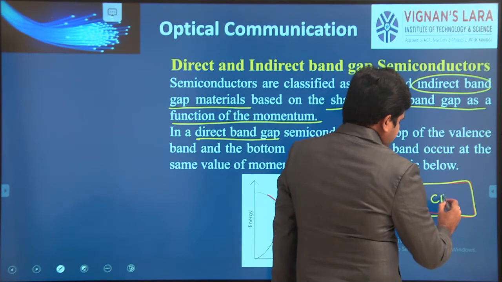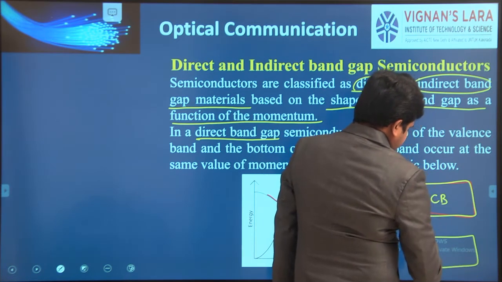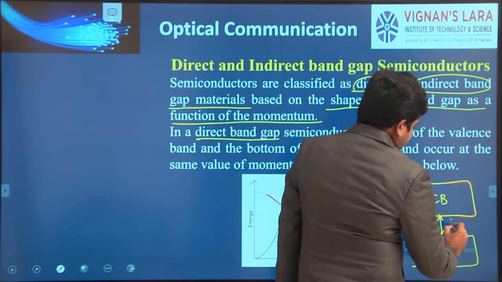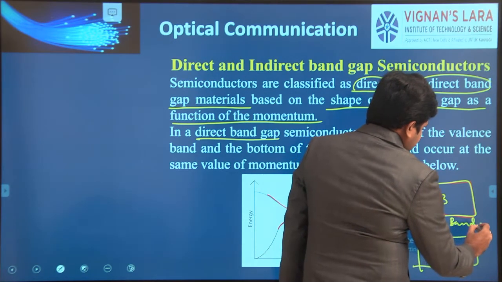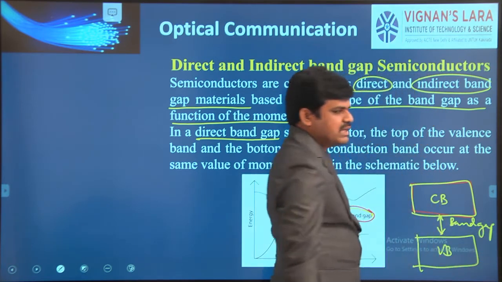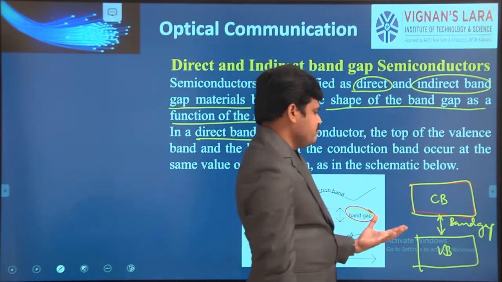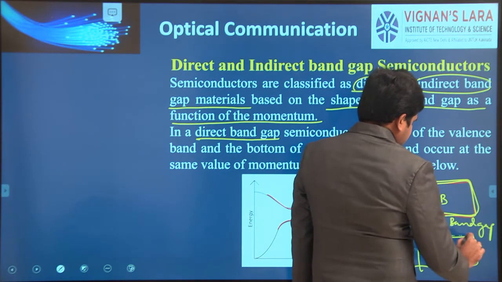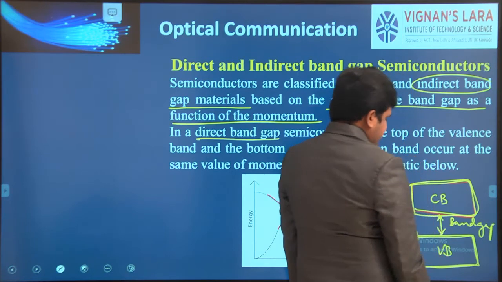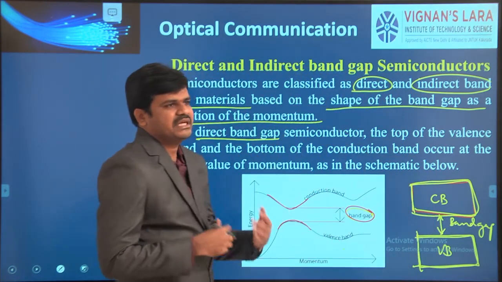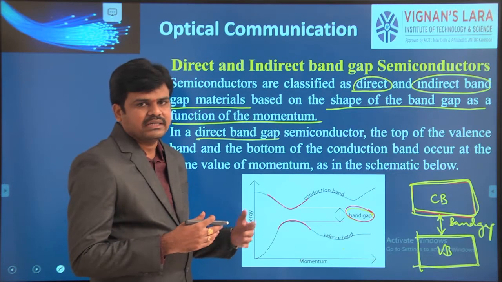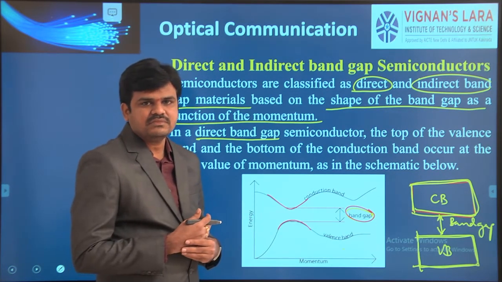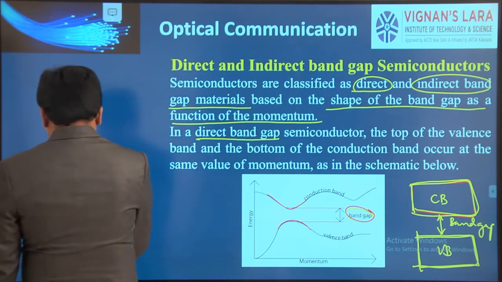Okay, this is the conduction band, and this is the valence band, and the gap between these two is called the band gap. We studied it like this for our understanding: we represented a rectangular box for the conduction band and another for the valence band. Practically, the shape will not be rectangular. It will be of some random nature.